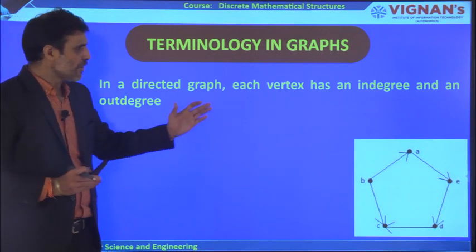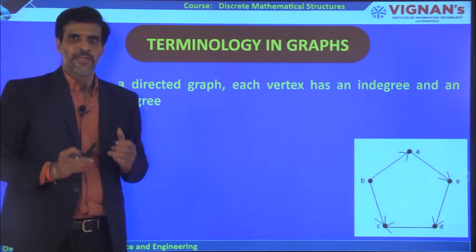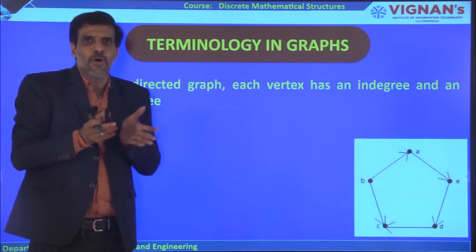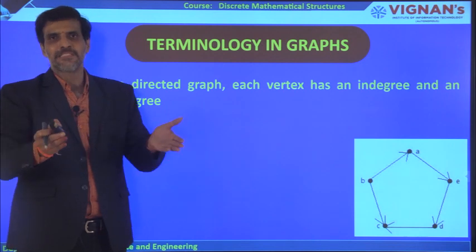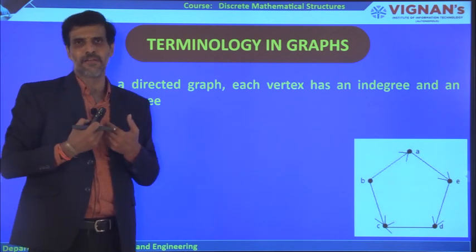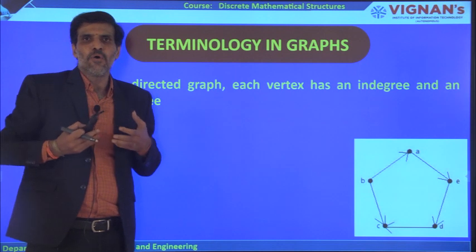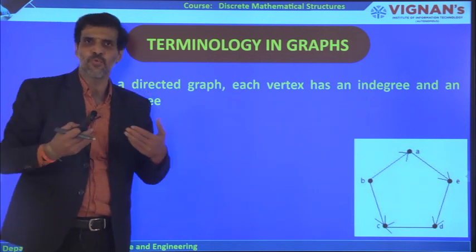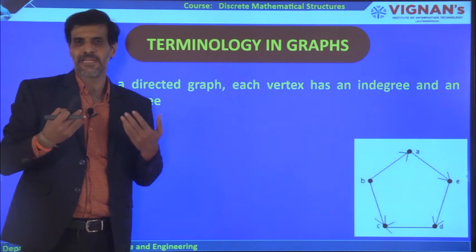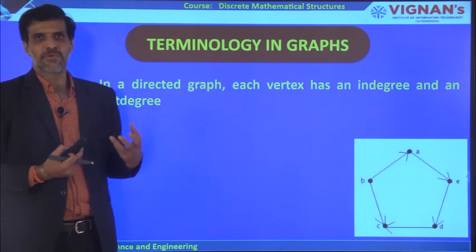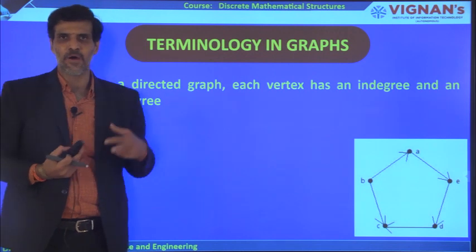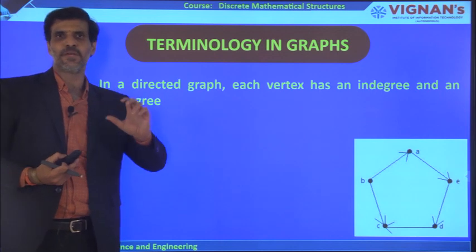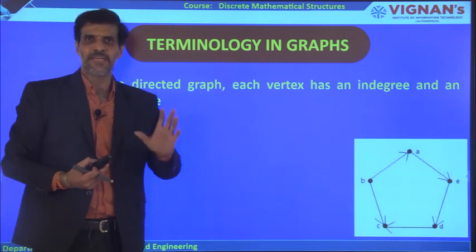Why? Because we are going to define here in degree and out degree. Because there is a direction, some edges will move out from that particular vertex and some edges will come into that particular vertex. Therefore, those going out from that particular vertex are called the out degree, and those coming towards that particular vertex are called the in degree. That's why we need to define in degree and out degree here. For the previous case, no need to define both of these. Simply we are going to define what is a degree.